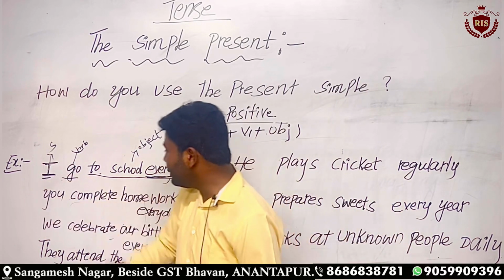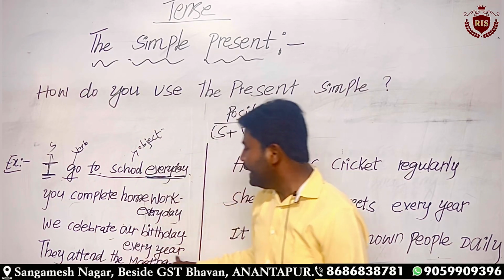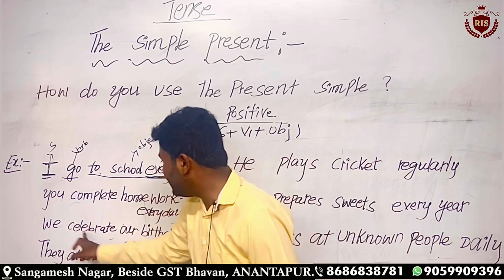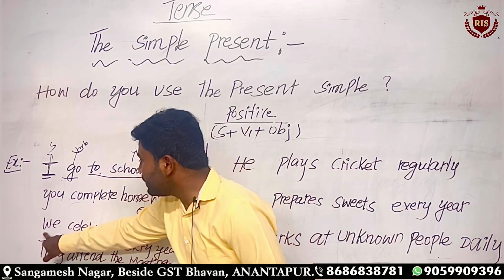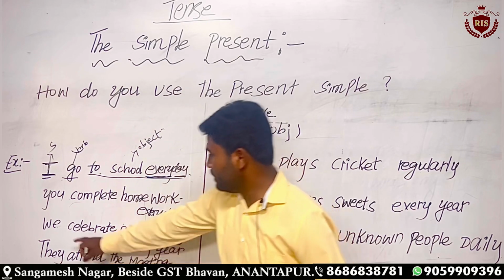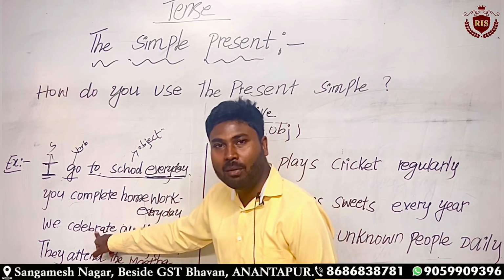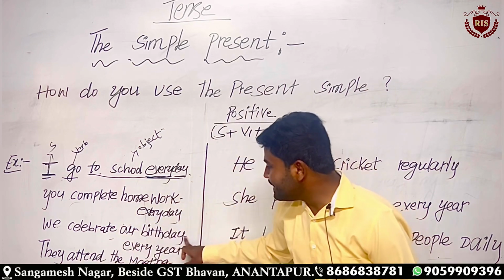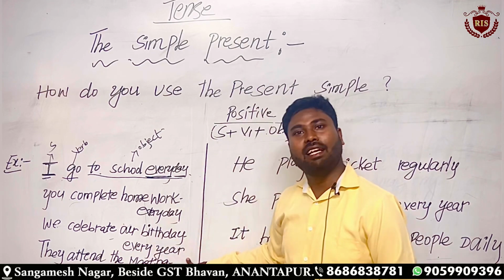Let us go to the third example: we celebrate our birthday every year. Here the subject is the pronoun we, and celebrate is the infinitive form of the verb. Our birthday every year is the object. The keyword is every year.